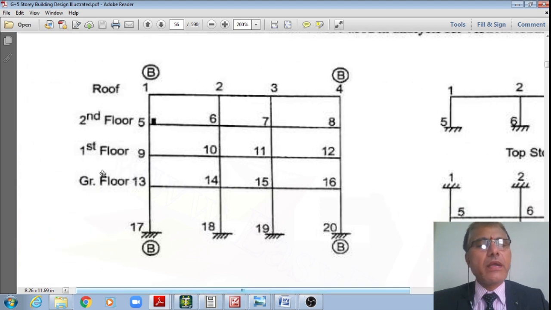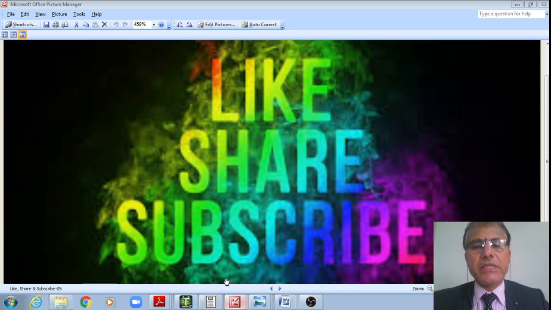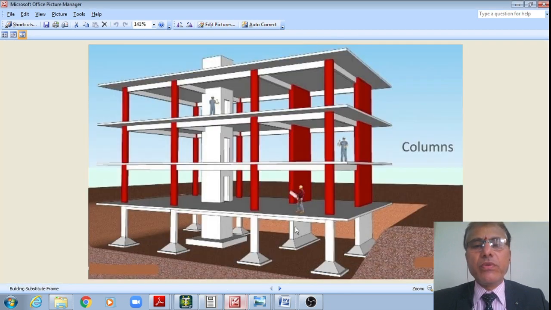These are the ground floor slab, first floor slab, second floor slab, and third floor slab, wherein I have three bays like this. Therefore, 1, 2, 3 bays, and this is a four-storied building, which is what is schematically shown.